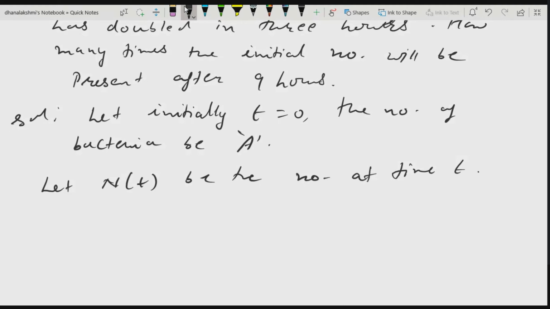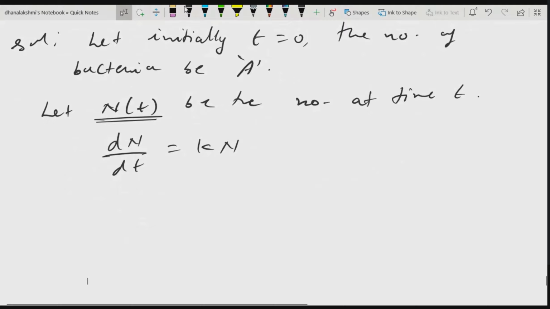Since the bacteria grows exponentially, n of t is governed by the differential equation dn by dt is equal to k times n. Remember, I have written a plus sign, no minus sign. Why? Because my bacteria is increasing with time. Doesn't matter exponentially or not, the bacteria is growing. So this is what you will get.